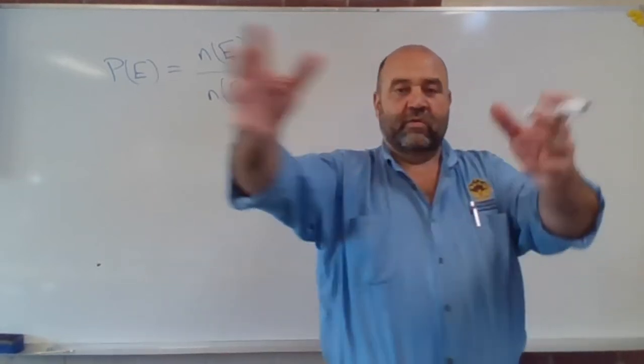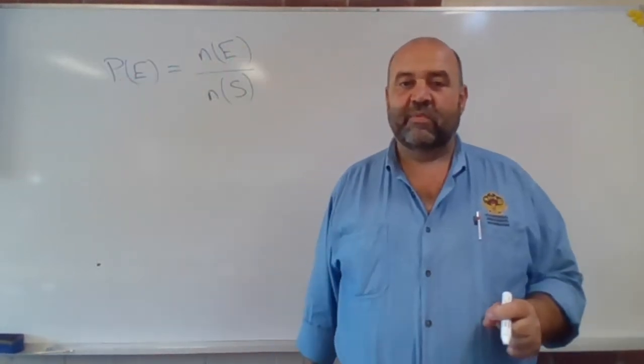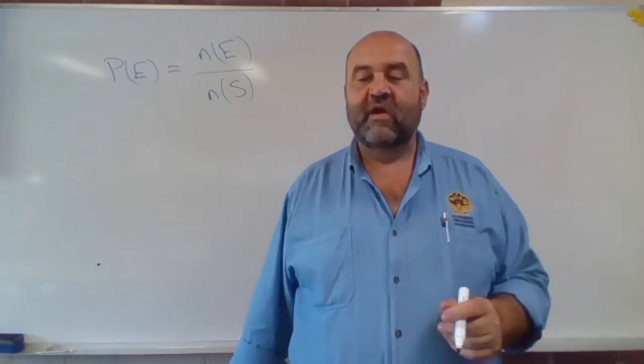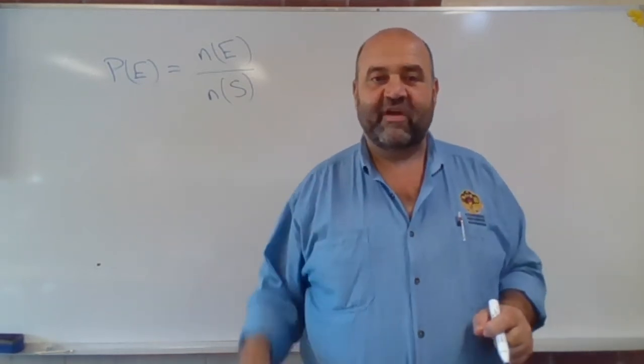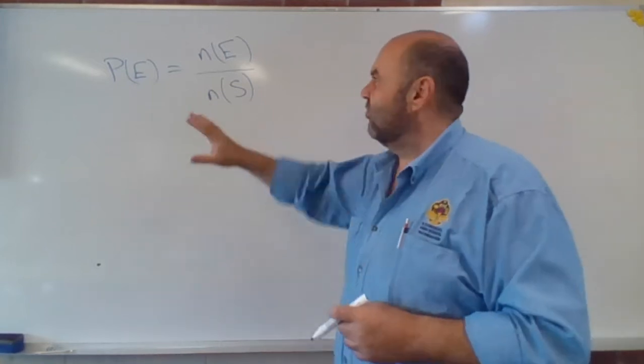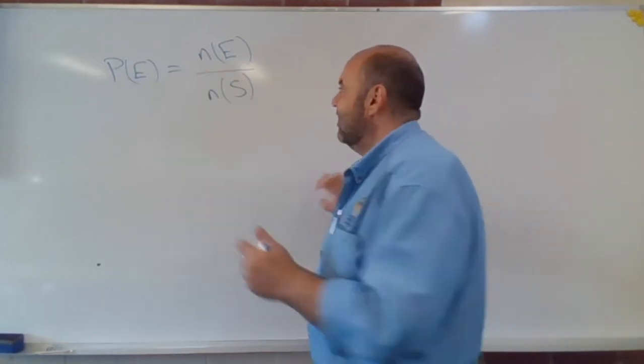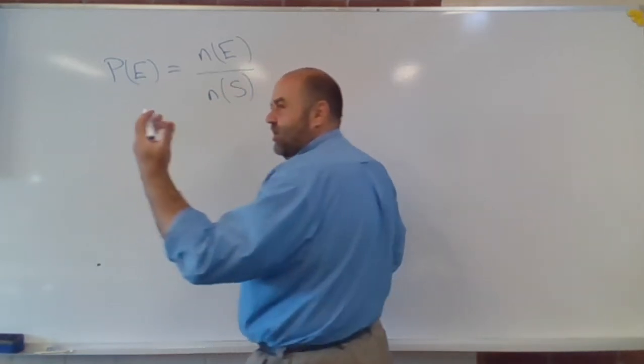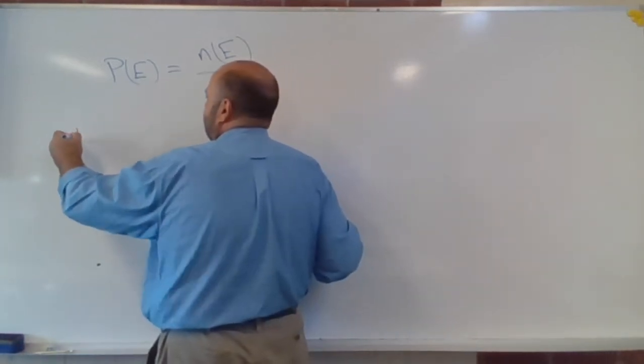So if I walk into a room with 9 people in it, 5 girls and 4 boys, well, the total number of options I have for picking a person at random is 9. Okay, so let's write this formula out in words so we can help understand a little bit better.